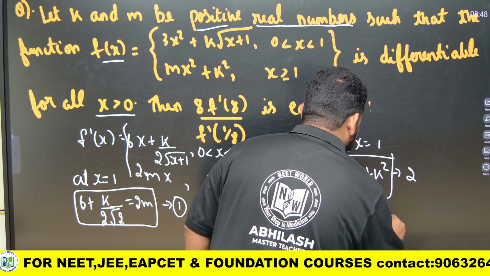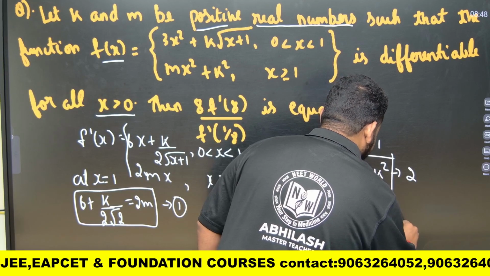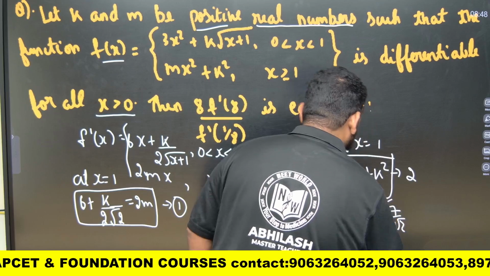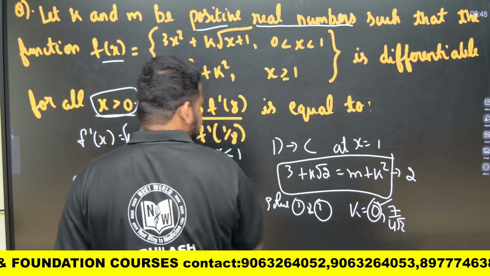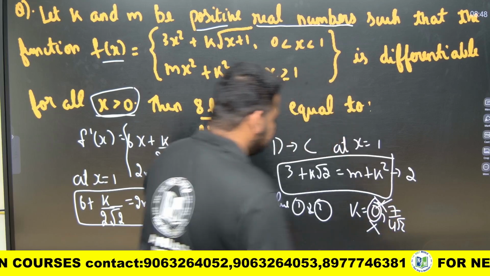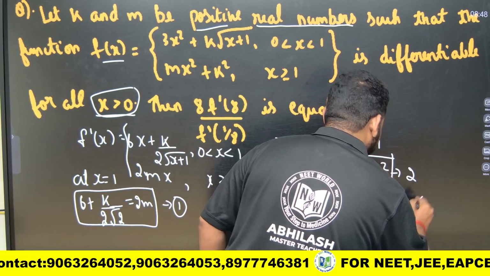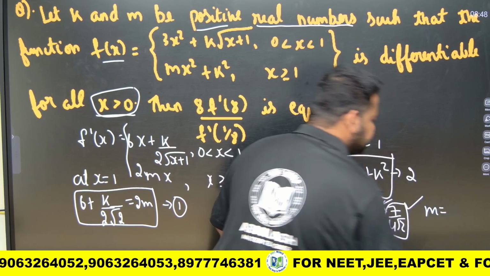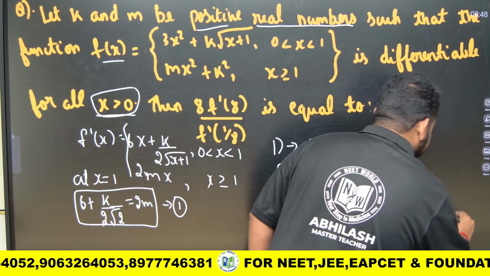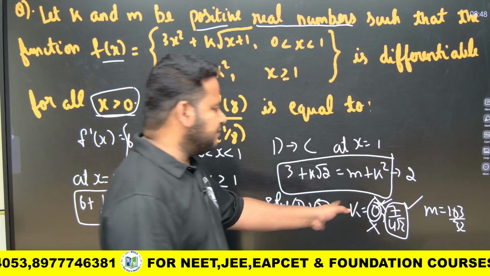K will be 0 and 7 by 4 root 2. This 0 value we are ignoring because x is greater than 0. Because x is greater than 0, we are taking the value of k as 7 by 4 root 2. And the m value we will get as 103 by 32. Now look at this, we got the k value and the m value.